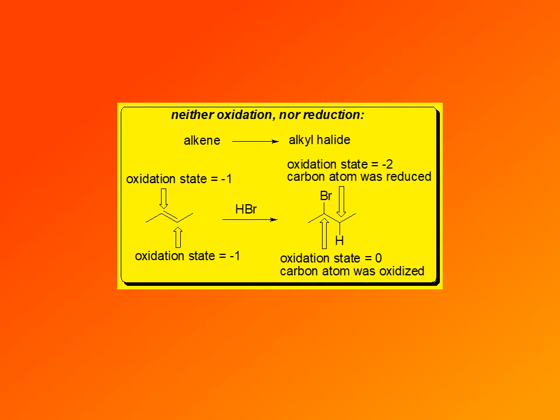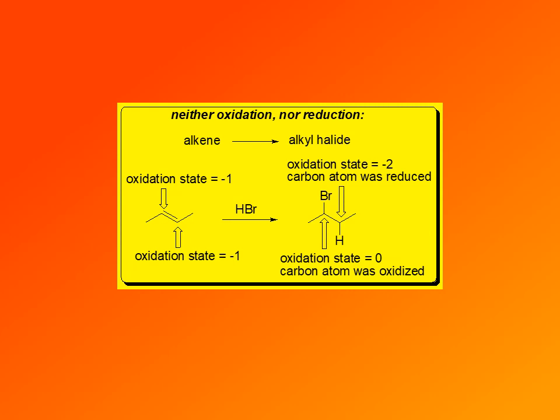So, as I already mentioned, when an alkene is the starting material, or when 2 or more carbons undergo bond change in the course of the reaction, we have to consider each carbon atom. And for a reaction to be oxidation or reduction, all of those carbon atoms have to be either oxidized or reduced. If some are oxidized, some are reduced, then the reaction is neither oxidation nor reduction, or if the oxidation state does not change, then the reaction is neither oxidation nor reduction.